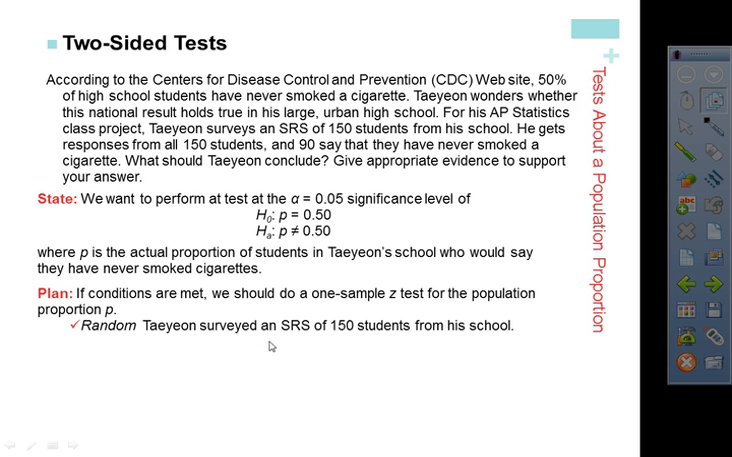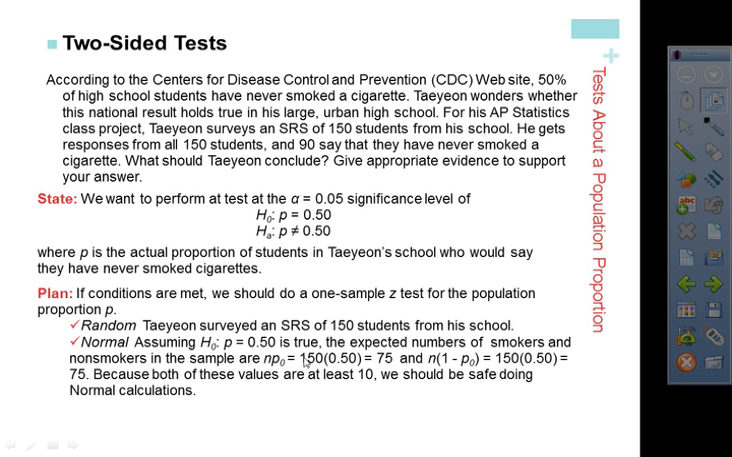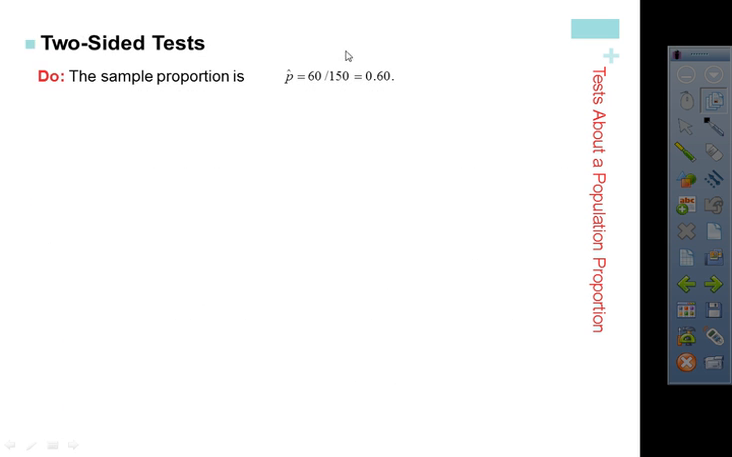We're going to check our conditions. He did a simple random sample, all right? So he checks n times p and n times q. You get 75 and 75, so they're good. The normal conditions are met. And then independence: multiply by 10, 1,500 students. At a large high school, we know there's 1,800 or 1,900 students here at Franklin High, so a large school should have more than 1,500 high school students in it, so independence would be met.